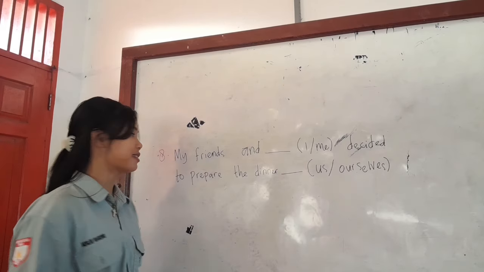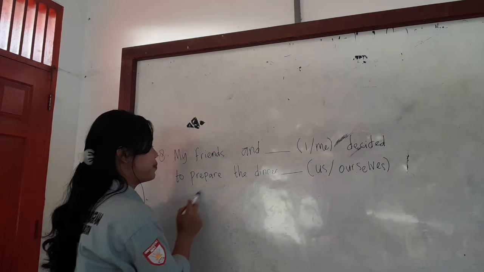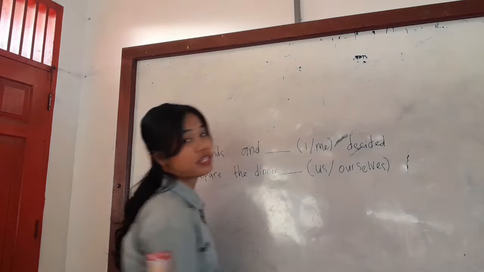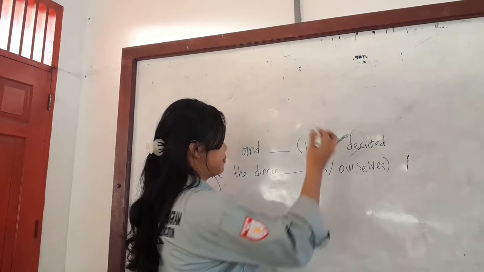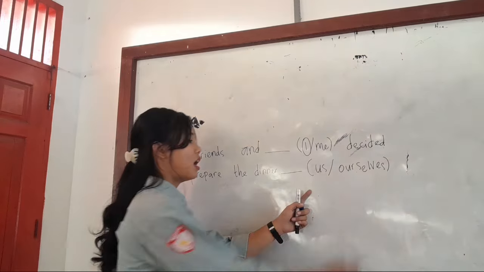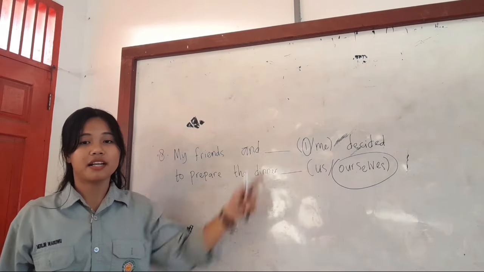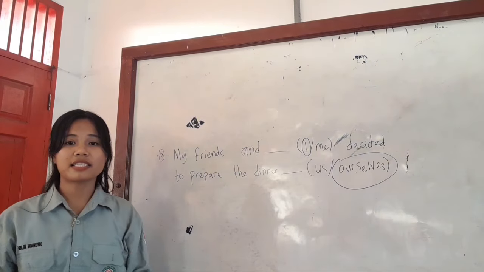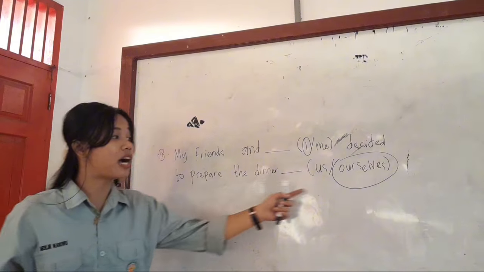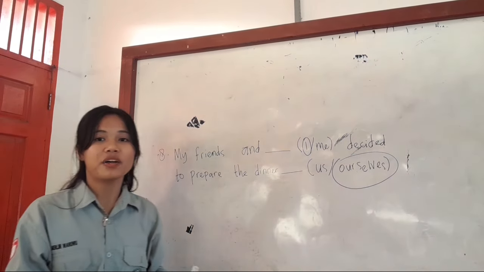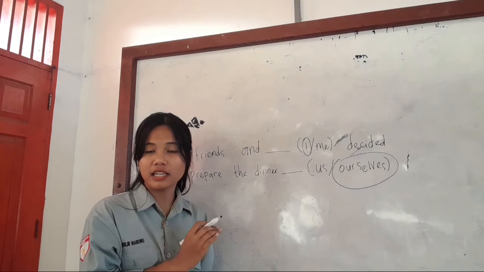The eighth exercise. My friends and blank we decided to prepare the dinner blank, "us" or "ourselves". Friends, the correct answer here is "I", and the correct answer here is "ourselves". Why "I"? Because "I" is the subject pronoun, correct as part of the compound subject. And why is "ourselves" correct here? Because "ourselves" is the reflexive pronoun indicating the subject did the action on themselves.